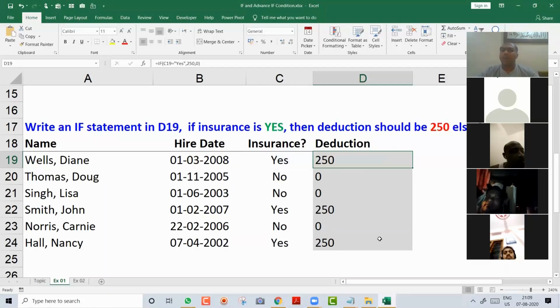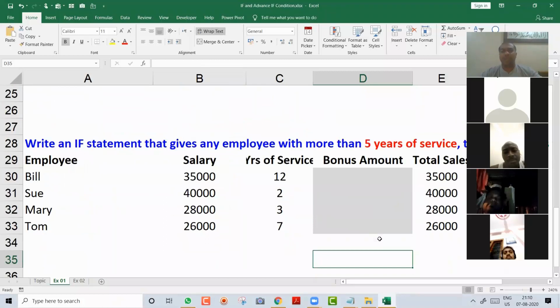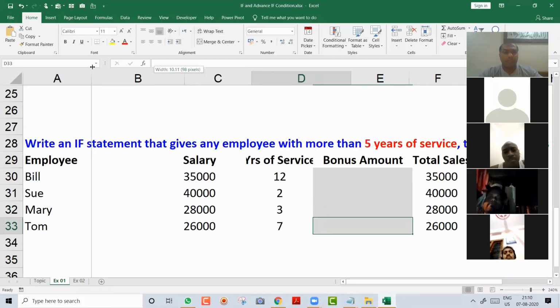Okay. Now friends, we will move to the fourth example. All the examples will be different so that you can implement them in your work and don't face any problem in all the different scenarios. Now I come to the fourth example. Let me make this column a little smaller.